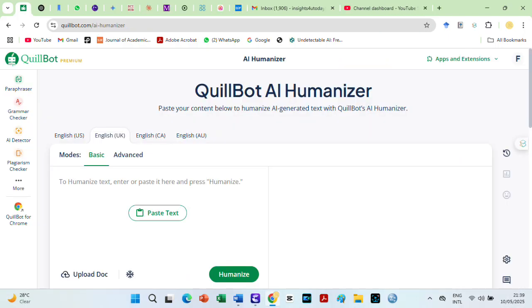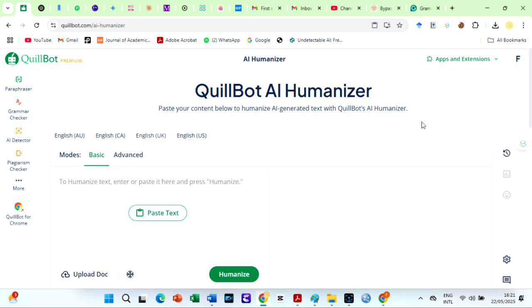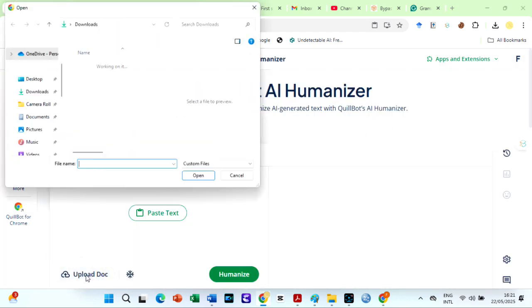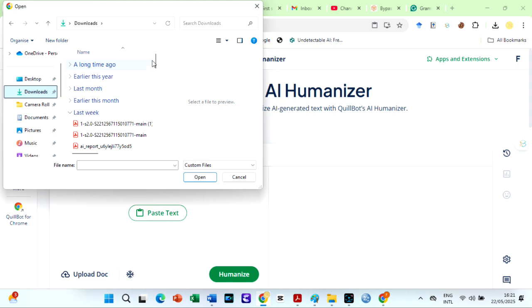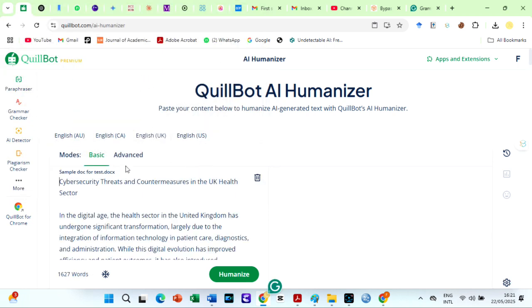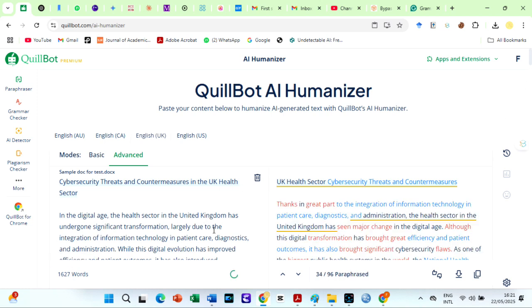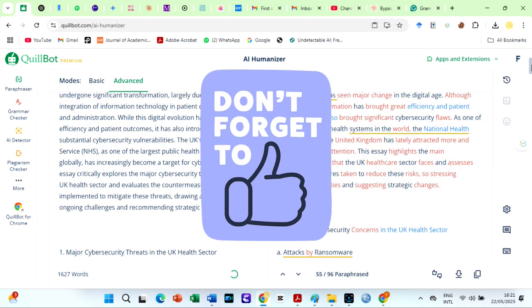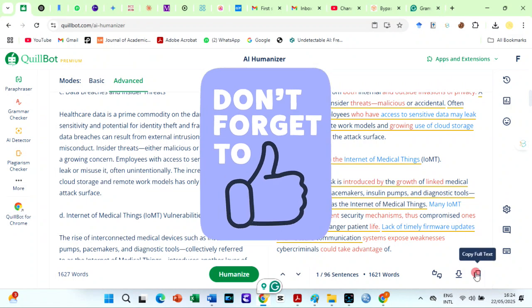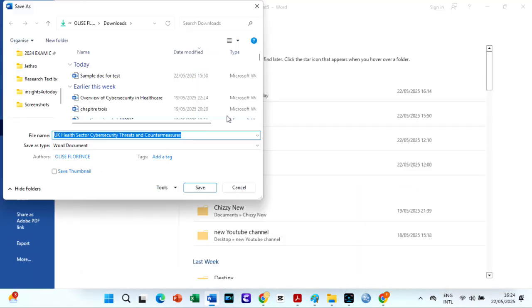Quillbot is typically a paraphrasing tool, which is most often detected as AI paraphrasing on Turnitin. However, they recently rolled out an AI humanizer and an excellent AI detector that checks just like Turnitin Plagiarism and AI Checker. I am already uploading our document to Quillbot AI Humanizer. This will be quick. I will use the advanced mode to rephrase and humanize our sample text. Copy and save the file as Quillbot done.